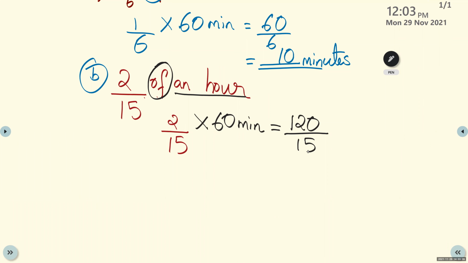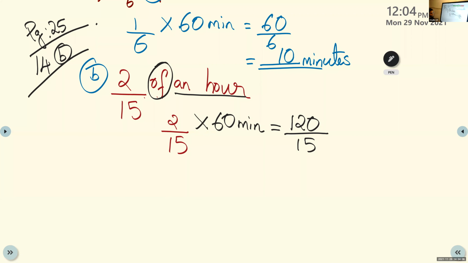Excuse me, ma'am. Ma'am, I ended now only. Okay, Tejasvi, please take your math workbook, page number 25. Now we are doing question number 14B. Before that, question number 13A, I will send in the group. Start from question number 14B. This is page number 25. Clear? Yes, ma'am. Thank you, ma'am.